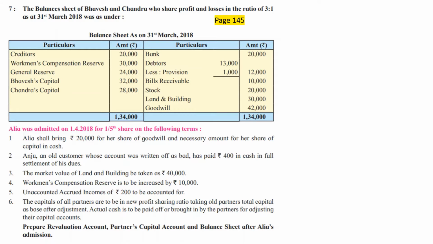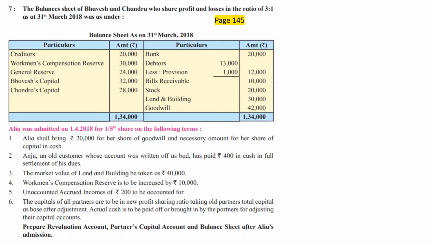Now while reading the balance sheet you must have seen that there are two items for which in the earlier problems also we had paid extra attention. One was general reserve. It was transferred by us to the old partners' capital account in their old profit sharing ratio. And one was existing RDD, which we had kept in mind for finding out what must be the amount for the journal entry or ledger entry and what is the amount to be written in the balance sheet. So those two items are anyway there and the treatment is exactly the same as in the previous 6 questions.